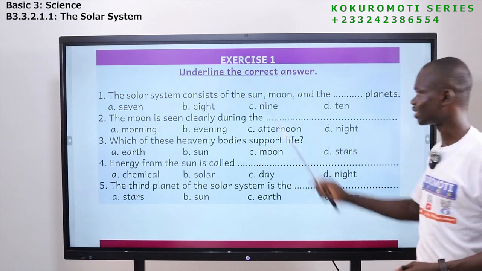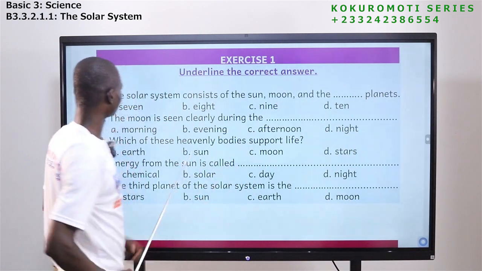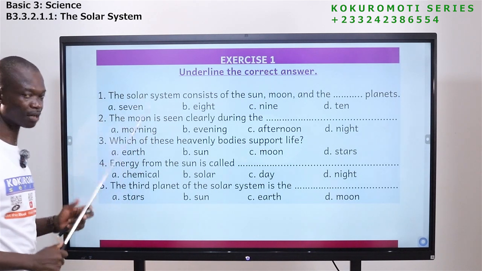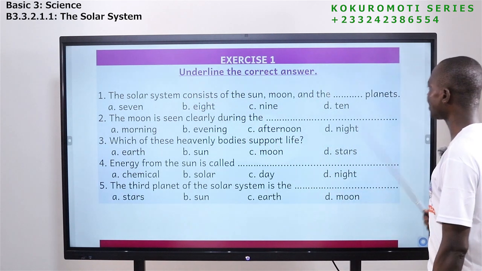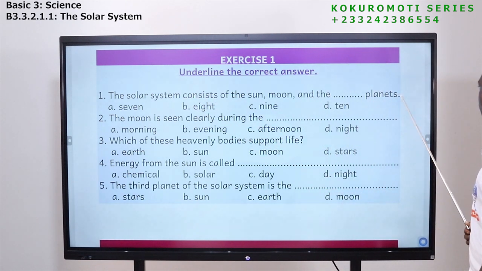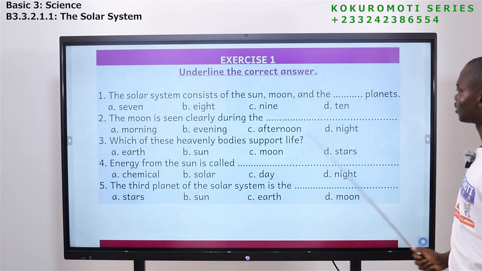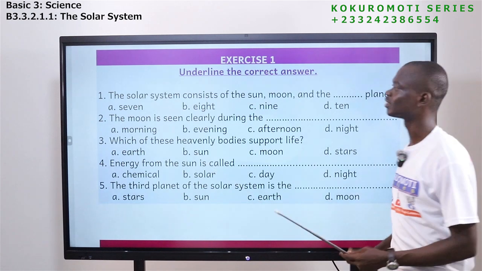Let's look at the first one, exercise 1. Underline the correct answer. Number 1. The solar system consists of the sun, moon, and the dash planets. 7, 8, 9, 10. What is the answer? 8 planets. There are 8 planets.